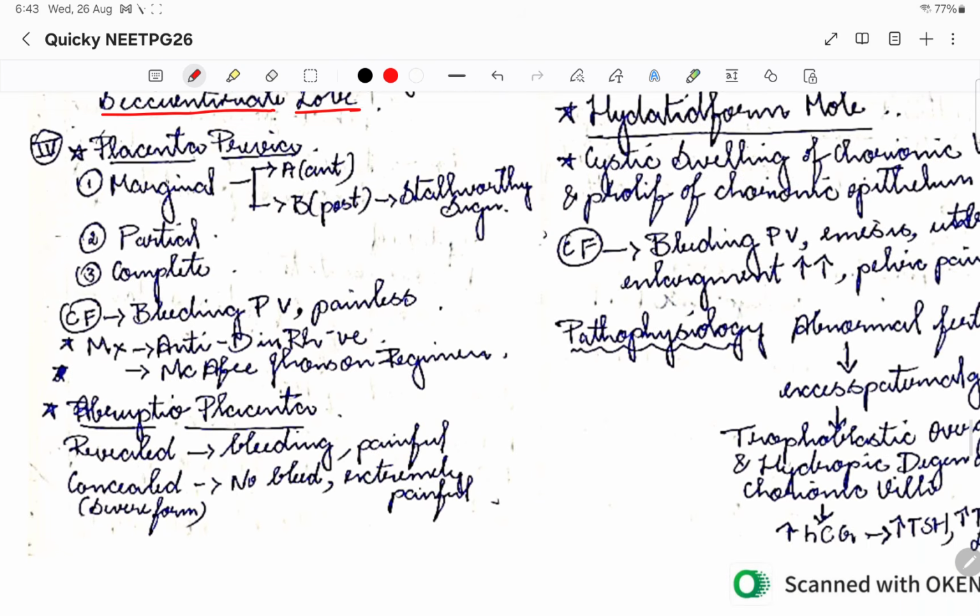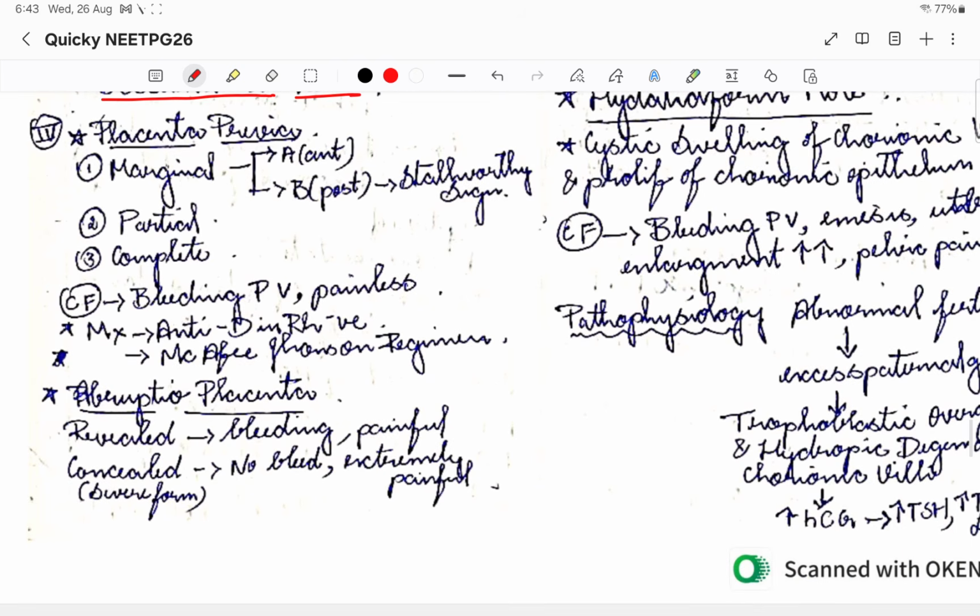Then coming to placenta previa and abruptio placenta. There are three types of placenta previa: marginal, partial and complete. In marginal placenta previa there are two types: anterior and posterior, and in posterior placenta previa there is something known as the Stallworthy sign.